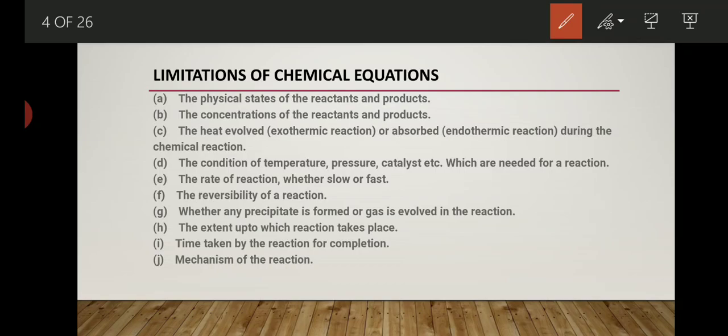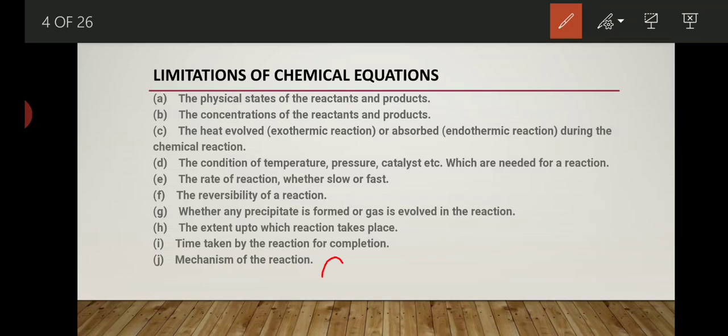Limitation of chemical equation, or we can say drawback of chemical equation, means what information we are not able to get from any simple chemical equation. That is known as limitation of chemical equation. So let me first write a chemical equation.